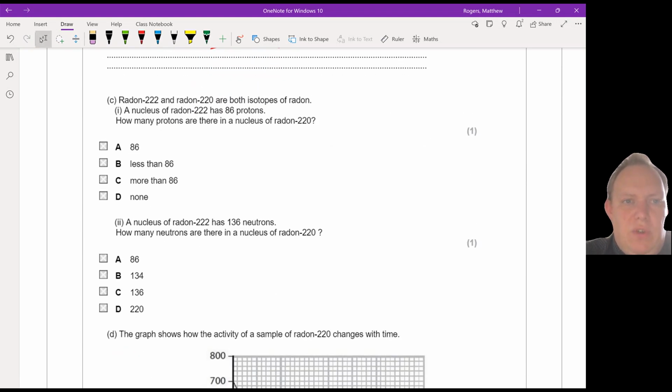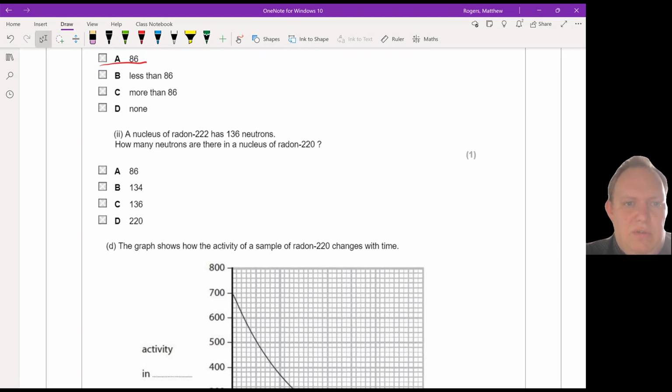Part C, radon-222 and radon-220 are both isotopes of radon. A nucleus of radon-222 has 86 protons. How many protons are there in a nucleus of radon-220? So the answer is the same. The name of the element, in this case radon, is defined by its number of protons.